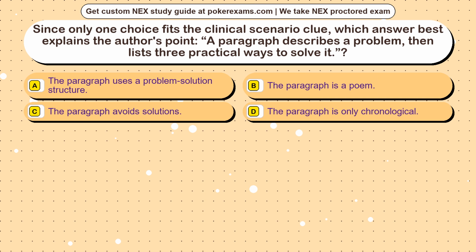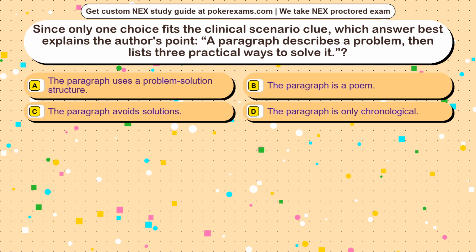Question 21. Since only one choice fits the clinical scenario clue, which answer best explains the author's point? A paragraph describes a problem, then lists 3 practical ways to solve it. Option A. The paragraph uses a problem solution structure. Option B. The paragraph is a poem. Option C. The paragraph avoids solutions. Option D. The paragraph is only chronological.